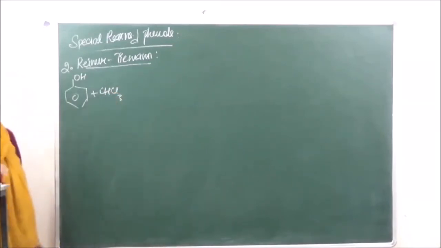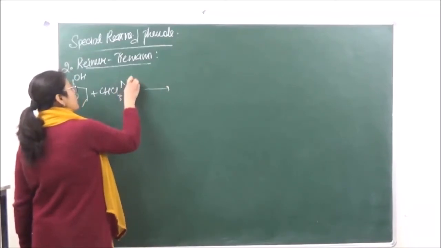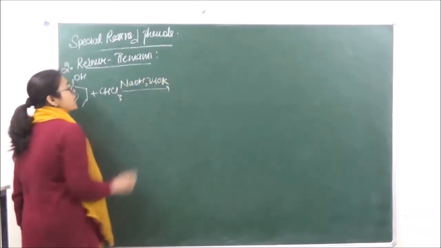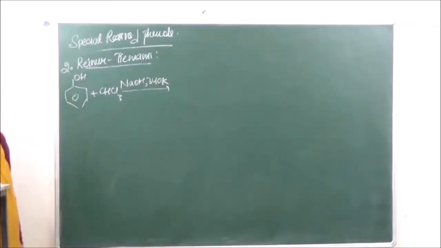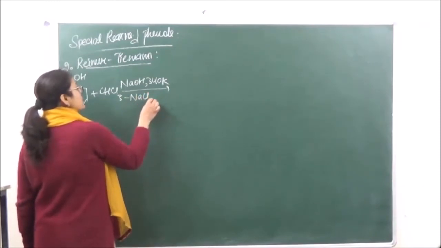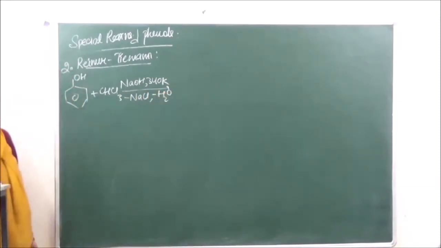Chloroform is CHCl3. The reaction will take place in presence of NaOH at 340 Kelvin, where NaCl and water are the byproducts.